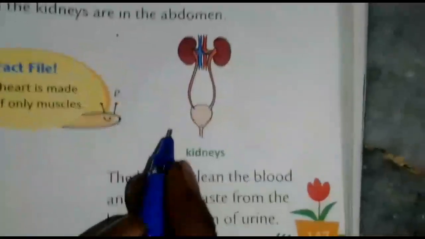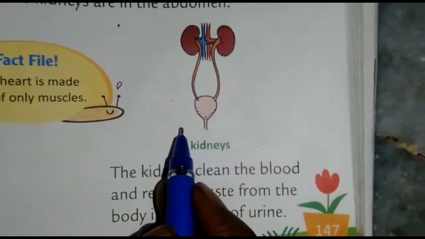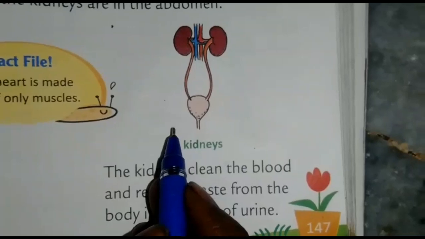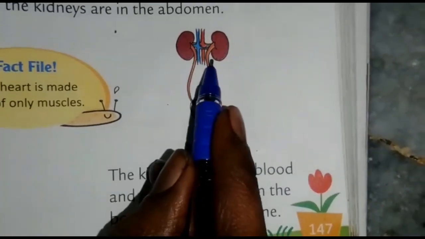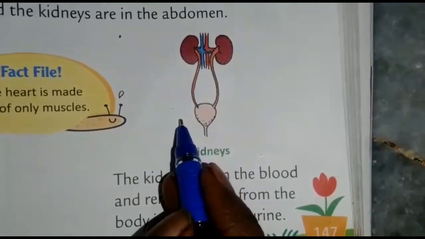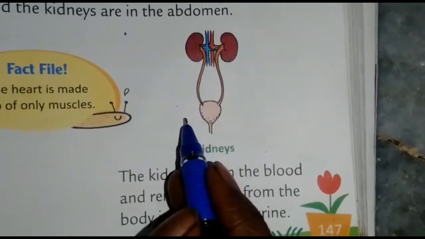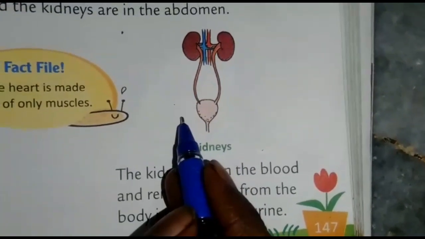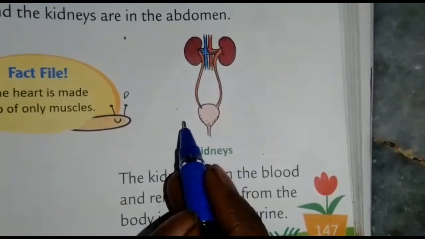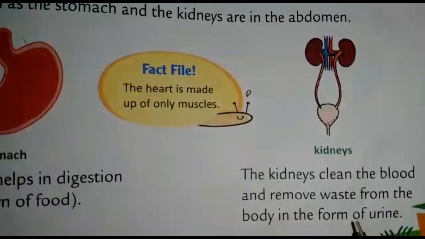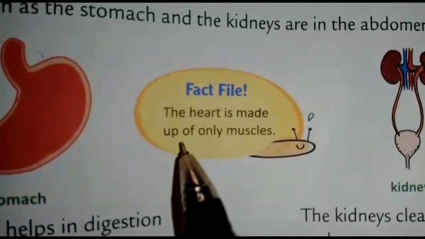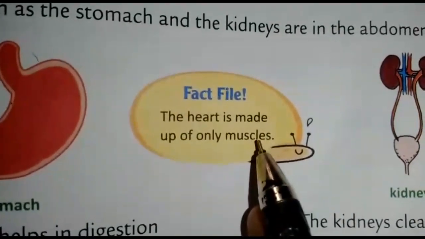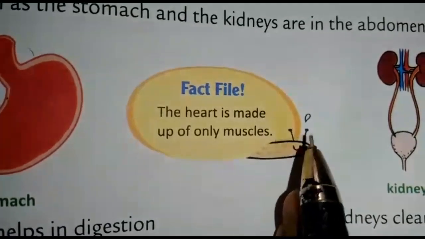Next, kidneys. See, children, these are kidneys. It is just like the shape of beans. It helps to purify the blood, or it cleans the blood and removes unnecessary materials from the body. The heart is made up of only muscles. Next page.